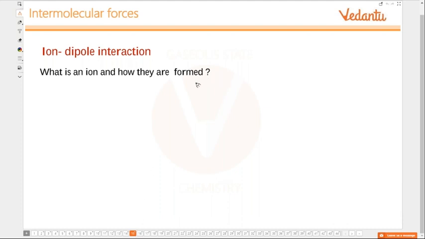Ion dipole interaction. We have done this in chemical bonding. Where do you see this? Ion dipole interaction. Where do we come across this kind of interaction? Okay, you did not follow that? That was dipole and induced dipole. It is between the ions. Do you follow that?